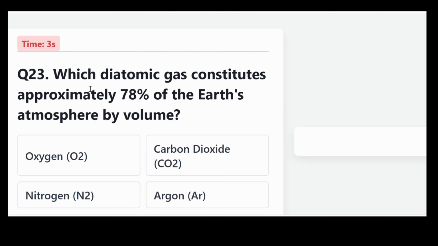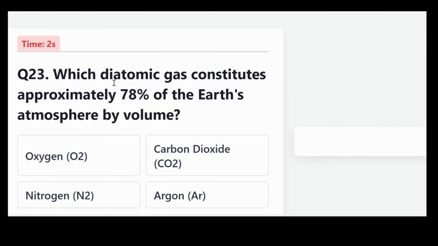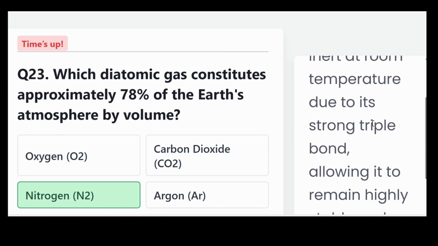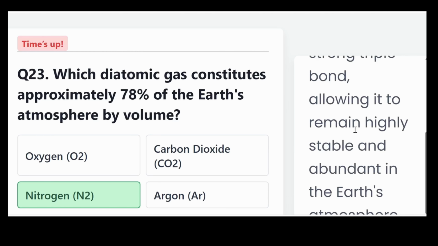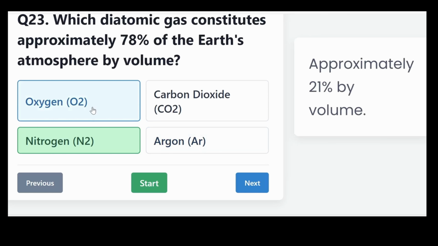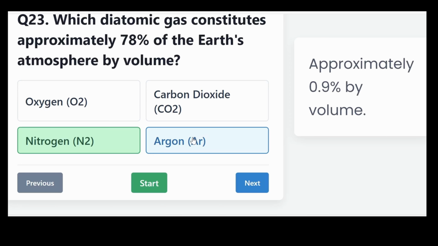Which diatomic gas constitutes approximately 78% of Earth's atmosphere by volume? Is it oxygen, carbon dioxide, nitrogen, or argon? And the correct answer, nitrogen, that is N2. Nitrogen is relatively inert at room temperature due to its strong triple bond, allowing it to remain highly stable and abundant in the Earth's atmosphere. Oxygen is approximately 21% by volume, and carbon dioxide is approximately 0.04% by volume. Argon is approximately 0.9% by volume.